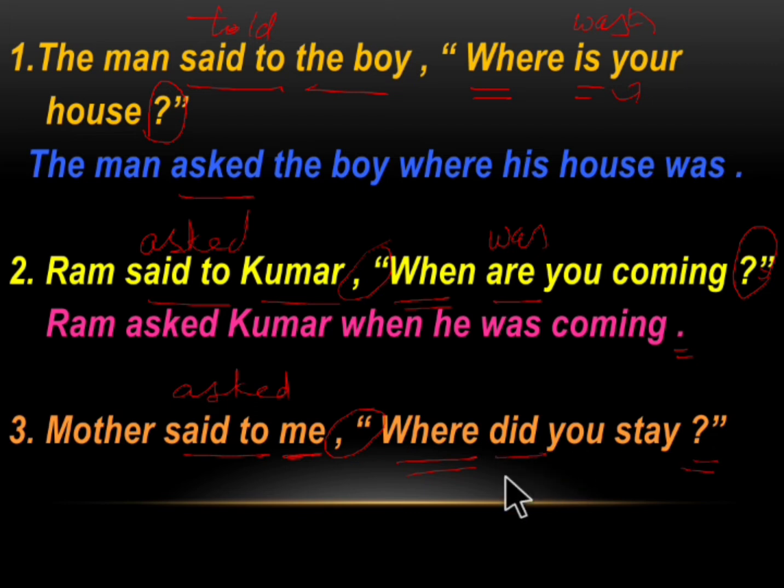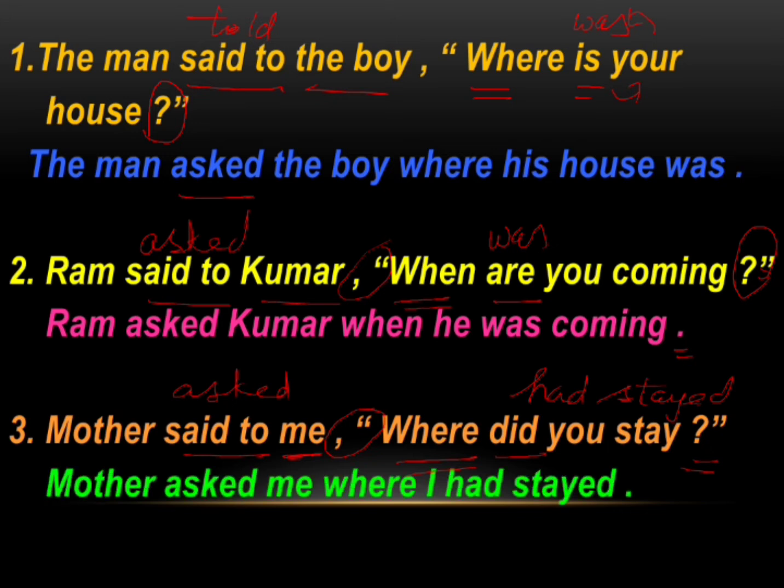Did is the past tense. Past tense will change to past perfect tense. The past perfect tense for did is had, and for stay the past participle is stayed. Now let us see what the indirect speech is. Mother asked me where I had stayed.